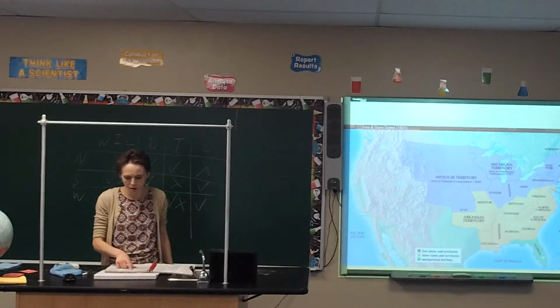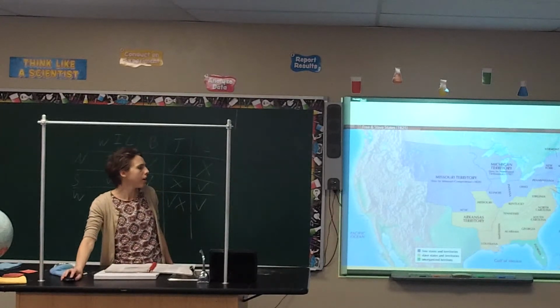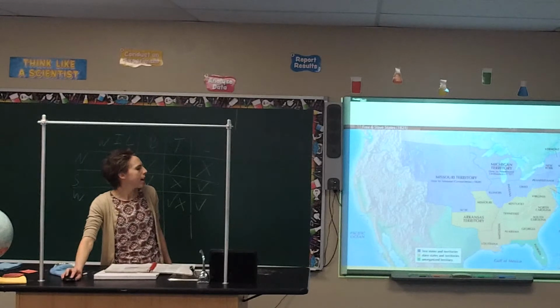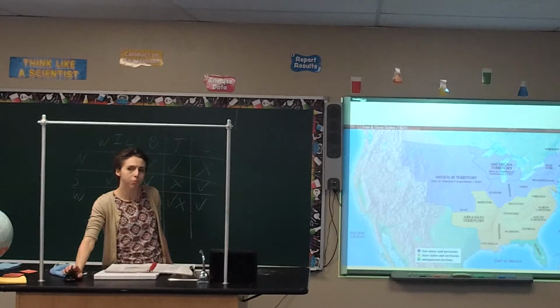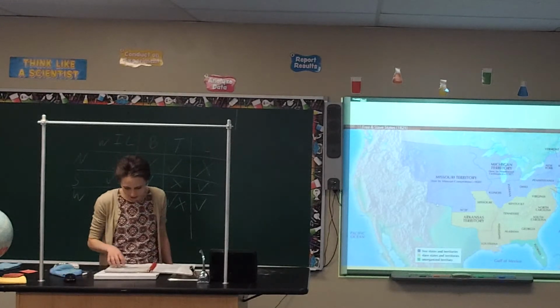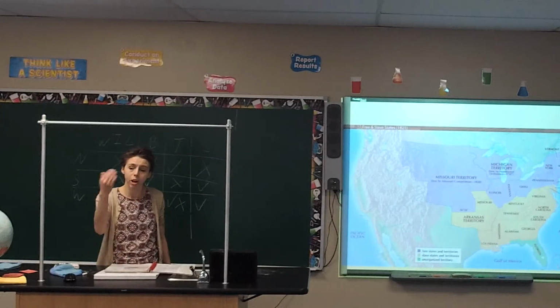Now, it also said, though, that it would not allow slavery above the 36°30′ line going across the United States. As the northern states are saying, okay, you can't have slavery above a certain point. Now, this is not the 36°30′ line, I'm just pointing to a line on the country. But it's just saying, okay, the line's technically right here, but from this point, you can't have slavery above that section. Now, again, these states are already in existence, but it's saying, okay, for future states, there's going to be no more slavery coming into those sections.